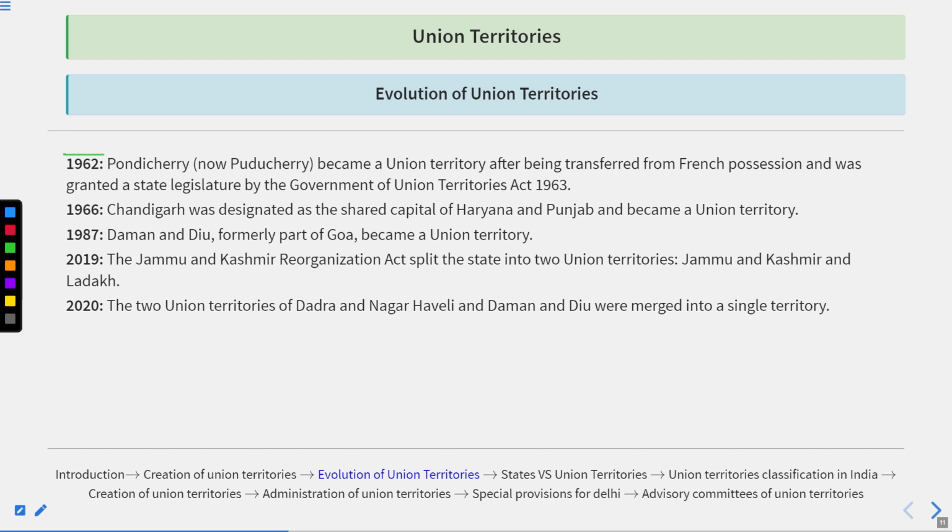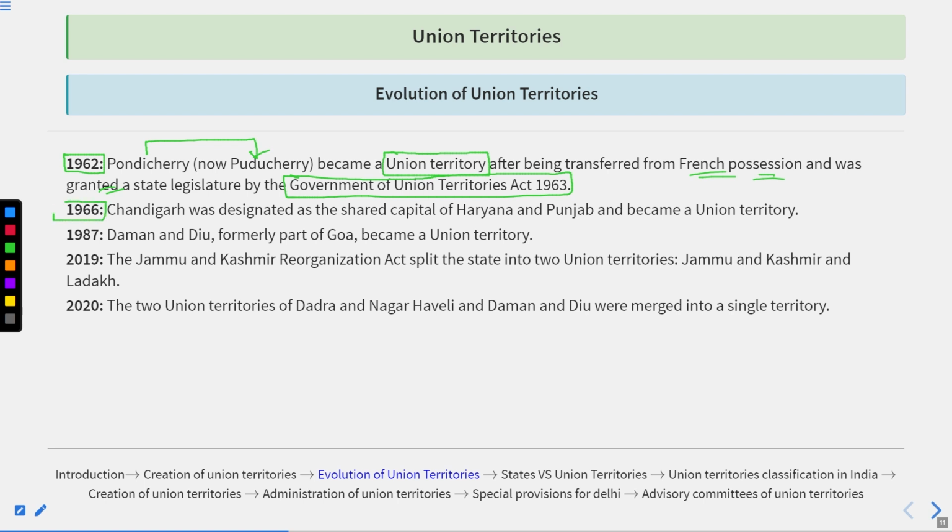Thereafter comes 1962. In 1962, Pondicherry, which is now known as Puducherry, became a union territory after being transformed from a French possession, and was granted a state legislature by the Government of Union Territories Act 1963.